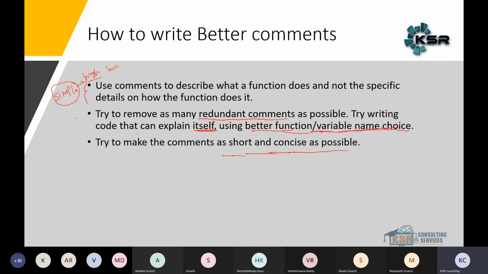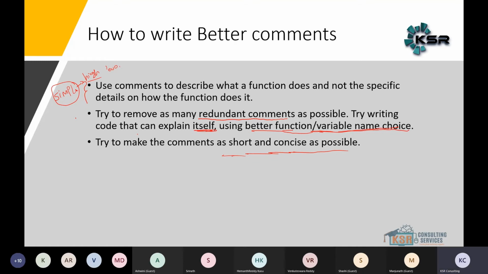Give comments as short as possible, and make variable names and function names more self-explanatory. Then can everyone write the code in a better way? That's one of the first choices we are going to prefer.